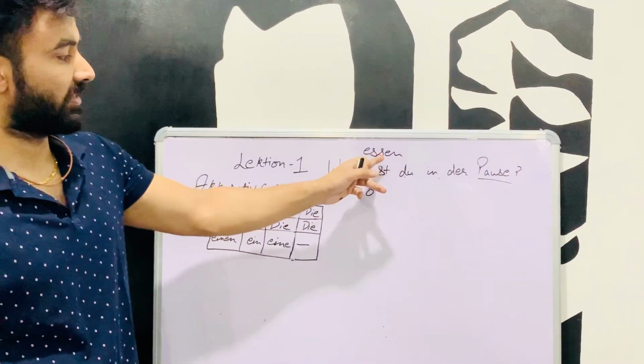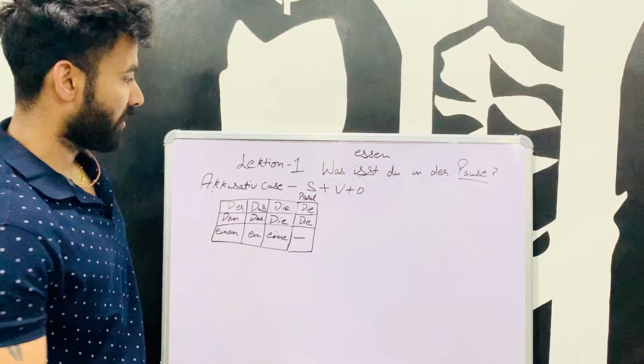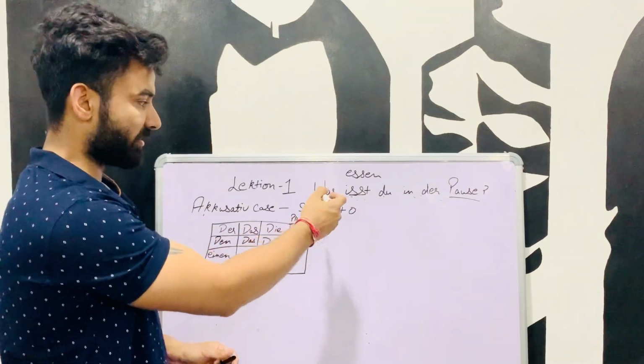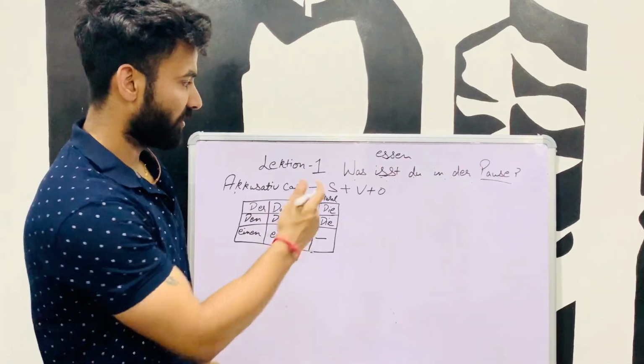This is the conjugation of Essen, that is esst with du, that we have done in 6th class. Verb conjugation of Essen, you all know very well.